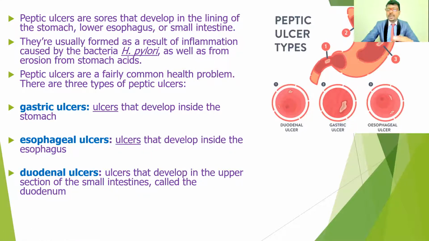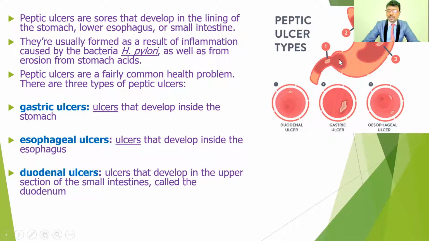There are so many reasons for gastric ulcers. A gastric ulcer develops inside the stomach. Esophageal ulcers develop inside the esophagus, which connects to the stomach. Duodenal ulcers develop in the upper part of the small intestine.